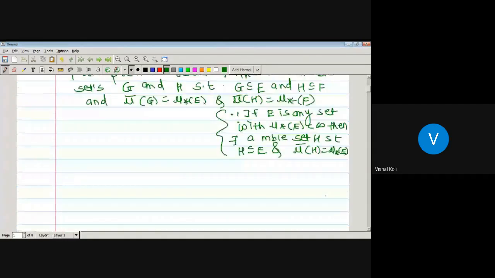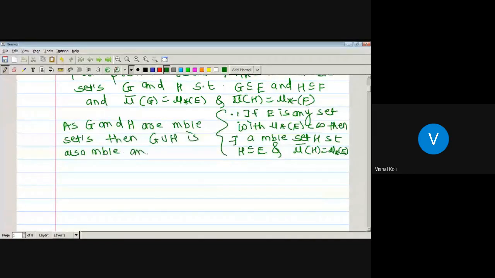As G and H are measurable sets, G union H is also a measurable set.